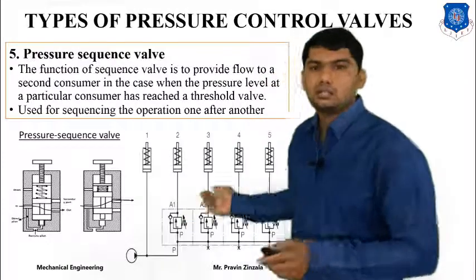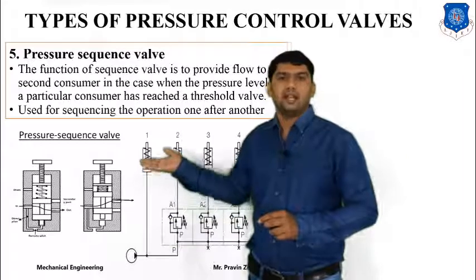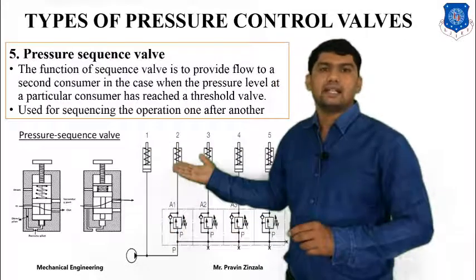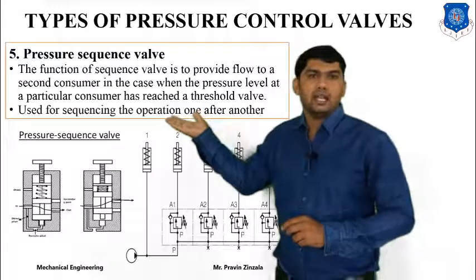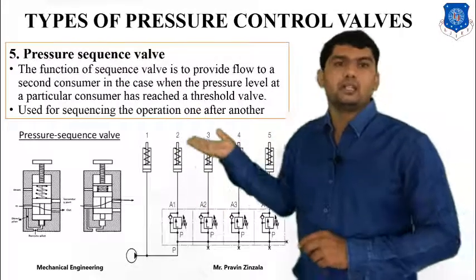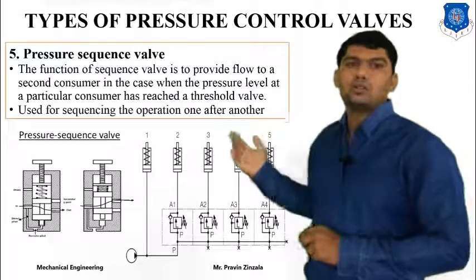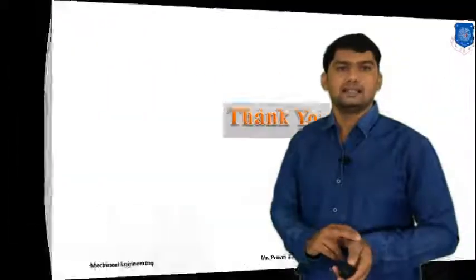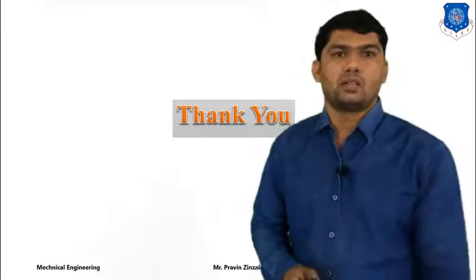Here is also a second example. This is the pump, and it is connected to the first cylinder. At the end of extension of the first cylinder, pressure will increase. So automatically the second valve will be operated and the second cylinder will extend. And at the end of the second cylinder, pressure will increase. So the third valve will automatically open. So for operations in sequence, we have to utilize the pressure sequencing valve. Thank you for watching this video on pressure control valves.